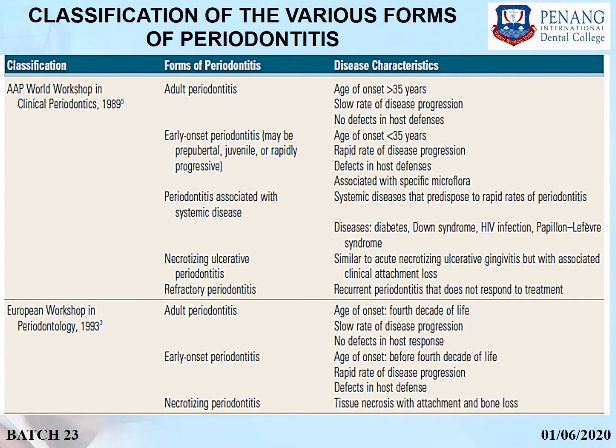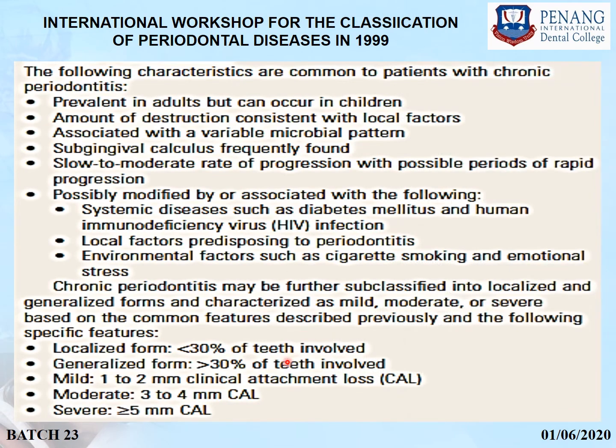The current classification which we are using is 30% of teeth, but you have to mention which reference you are taking, either 10th edition Carranza or 13th edition Carranza. Chronic periodontitis is further subclassified based on severity as mild, moderate, severe.